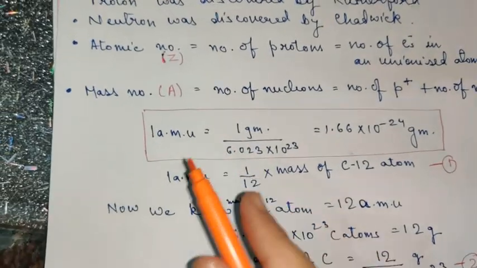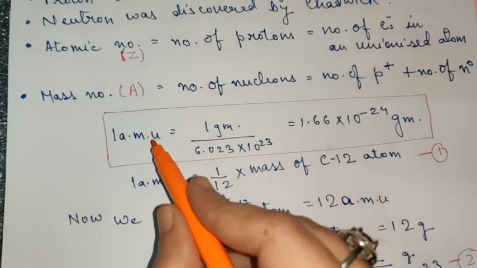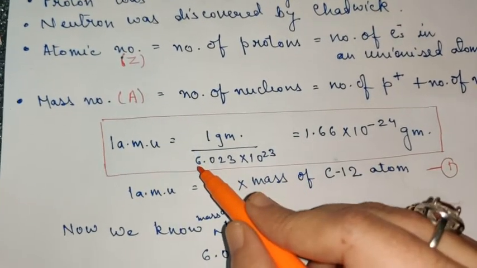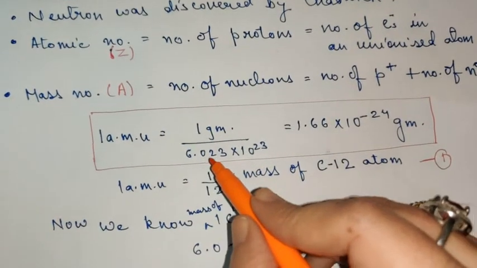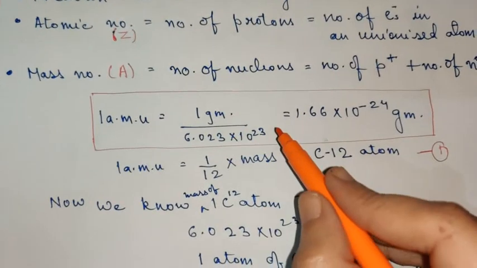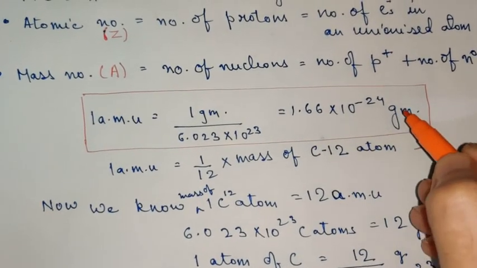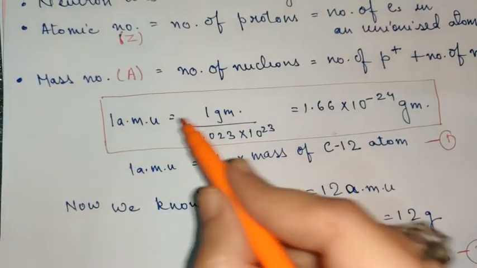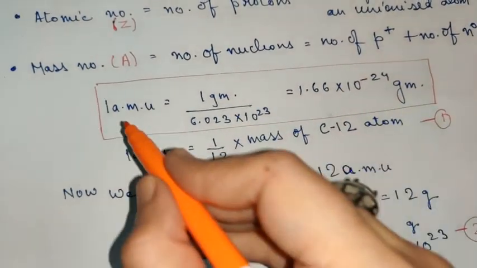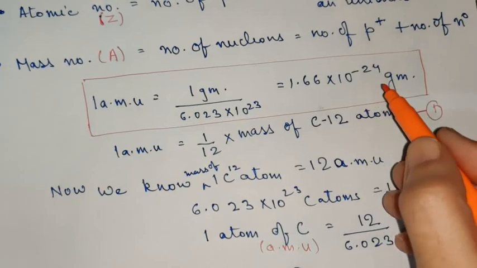AMU is one atomic mass unit, which is equal to 1 gram upon Avogadro's number, that is 6.023 × 10^23, and on solving this you will get the value as 1.66 × 10^-24 gram. Children, please do remember this value. Again, this is also very important for your competitive exams. 1 AMU corresponds to 1.66 × 10^-24 gram.